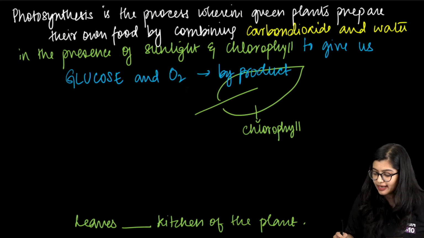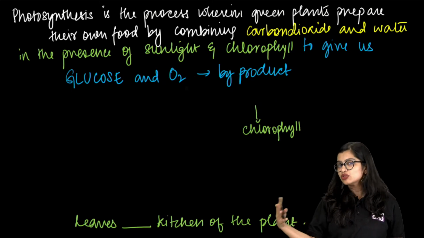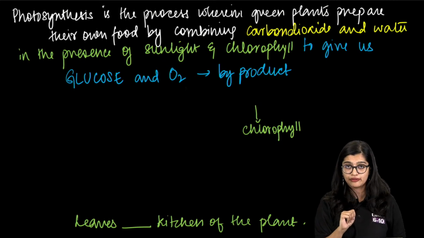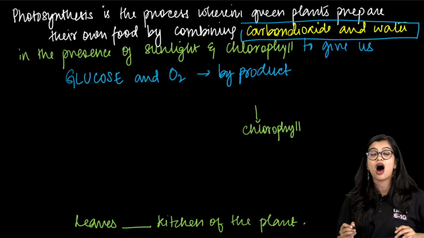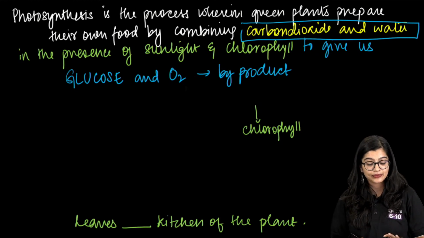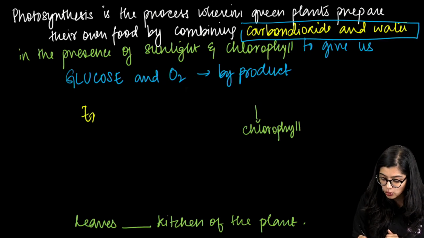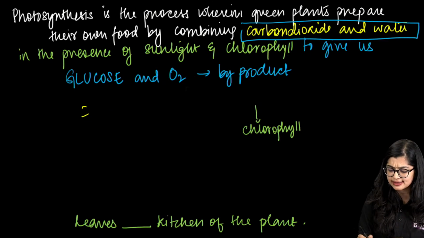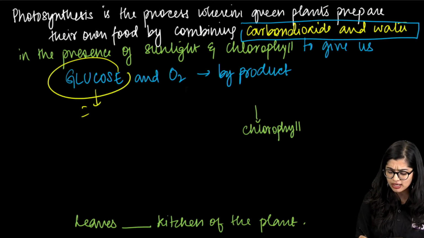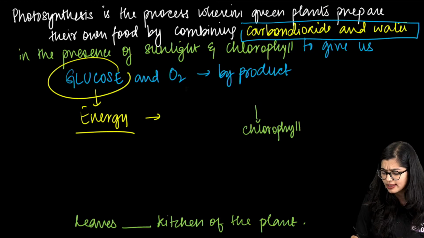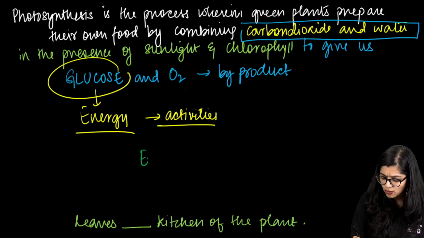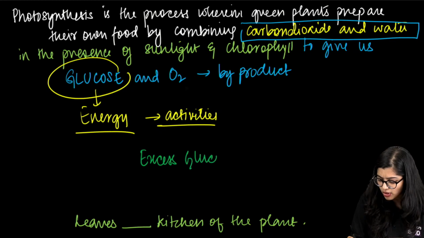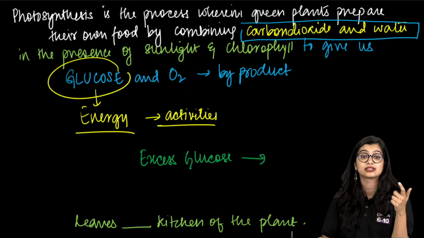So it just so happened that these guys made glucose, and in the end we also got some oxygen out of it, which is very important for us, right? So these are the key pointers. And as you see, carbon dioxide and water are the raw materials. Yes? Now what happens? We know that X is glucose. Sometimes we know that glucose is necessary for the plant, because from glucose the plant will get energy, right? And it can do all the necessary activities. Yes, the plant is very happy because now it has gotten all the energy. But what will happen to excess glucose? Very quickly. What if there is excess glucose? What will happen to excess glucose?